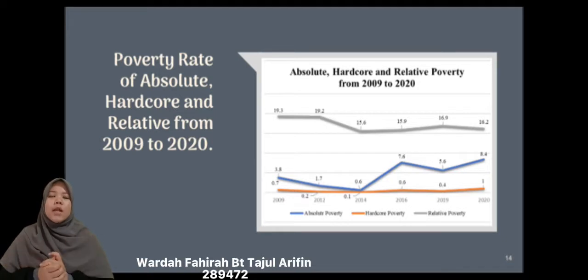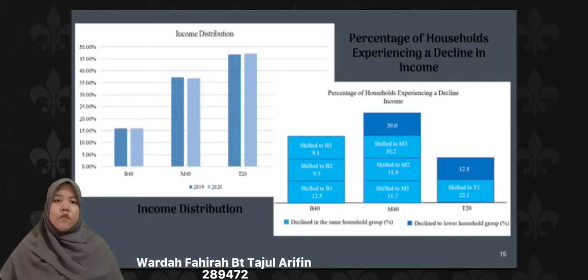In a nutshell, we can observe how COVID-19 has affected the rate of poverty as well as the trend change in all three forms of poverty. Next, households experiencing a decline in income. The majority of households saw their income fall and drop into a lower income bracket in terms of household distribution.